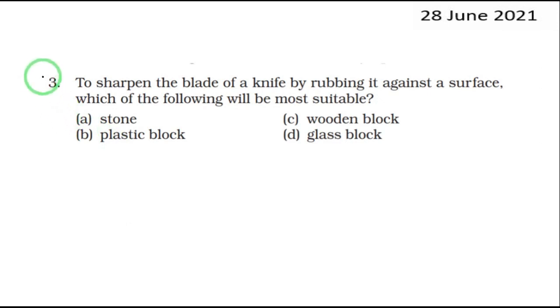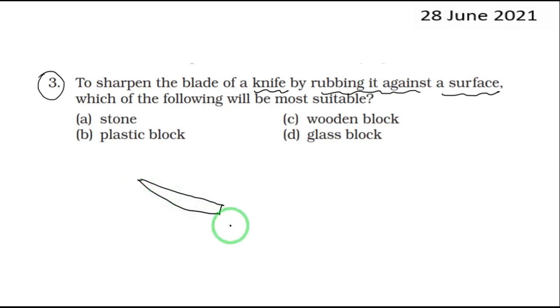Our next question is question number 3. To sharpen the blade of a knife by rubbing it against a surface. So we do this, isn't it? To sharpen the blade of a knife, we are rubbing it against the surface. Which one of the following will be most suitable, right?